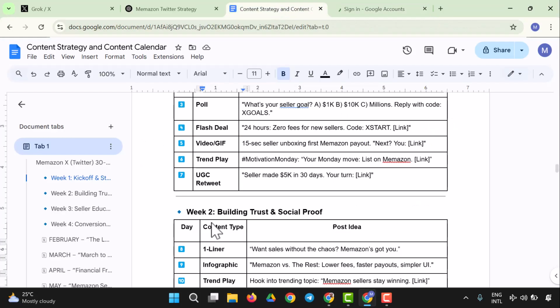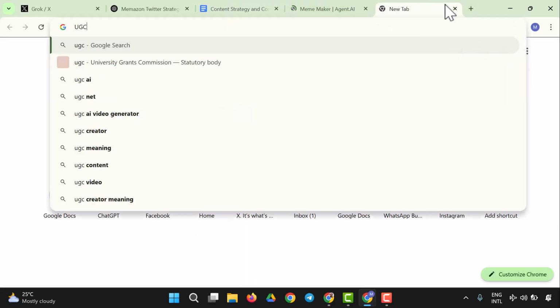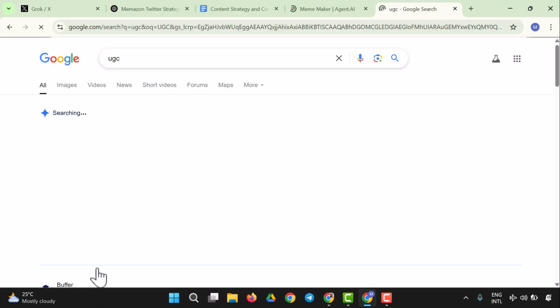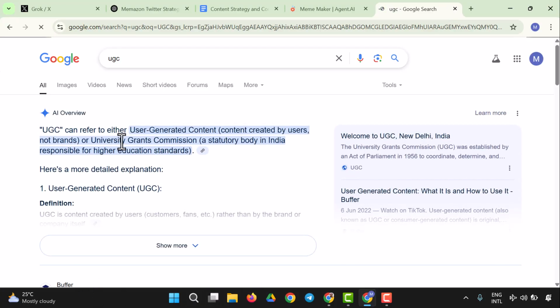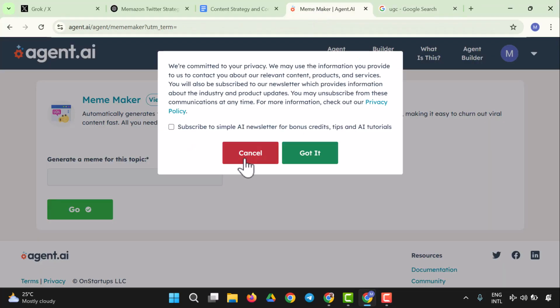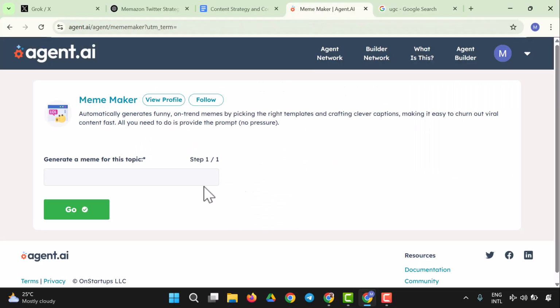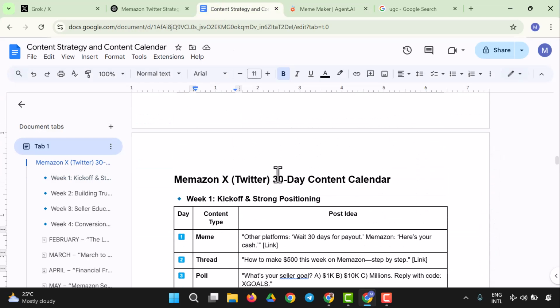Continue. And so what is UGC? Anything you don't understand, you have to check it. So let's see what is UGC. So we're going to have the meaning. Yes. So UGC is user generated content. So basically these are meme makers. Got it? And generate a meme for this topic. So let's look for the topic we want to generate a meme for.